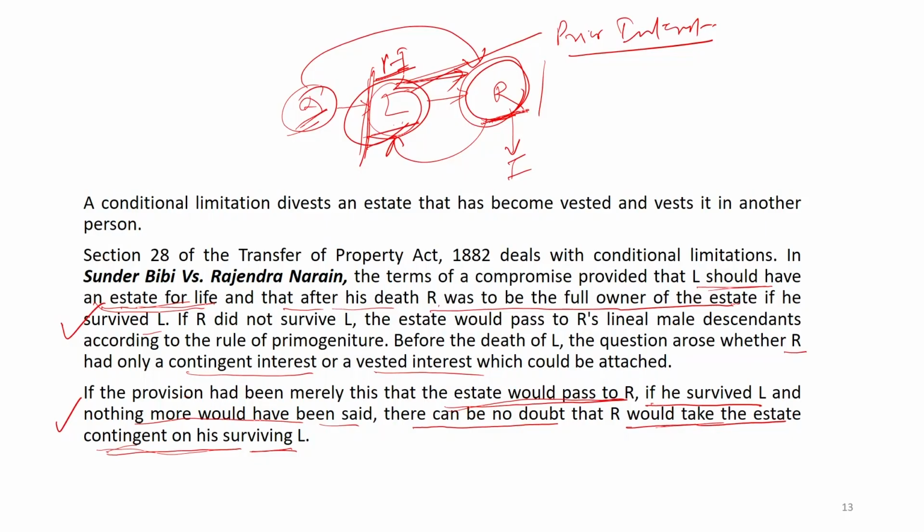If only the condition had been that this right will pass to R just after the death of L, then it would have been a contingent interest, because it is creating a kind of condition that only after the death of L will the property be transferred to R. Okay. Prior to that there is no such creation of interest. So, if that were the case, then it would be a contingent one, because it is putting a condition that property will be transferred only after the death of a particular person.